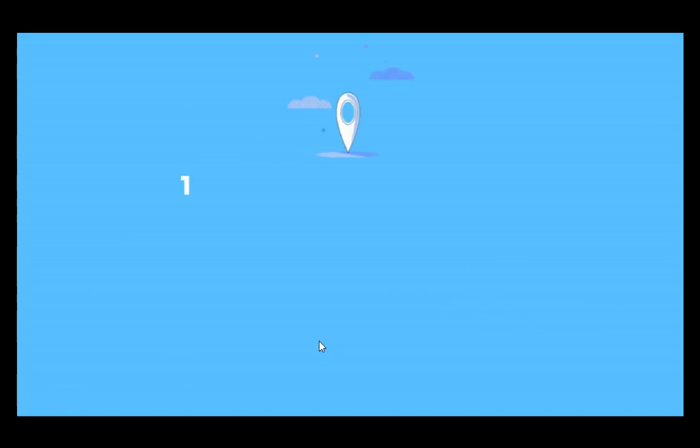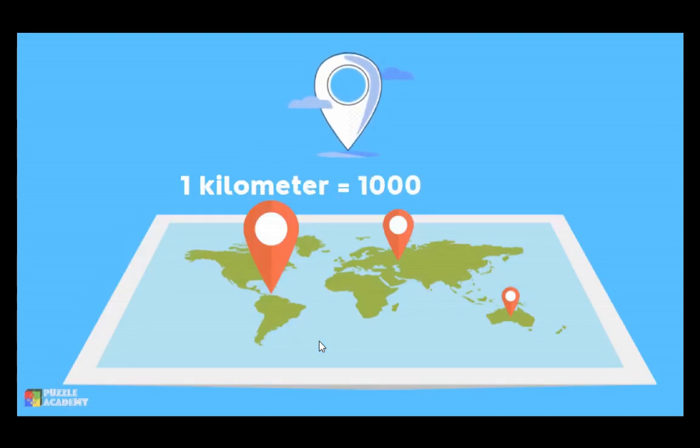A kilometer is equal to 1,000 meters. When we need to get from one place to another, we measure the distance using kilometers. The distance from one city to another or how far a plane travels can be measured using kilometers. So talagang nagagamit itong mga measurements na to, especially dito sa kilometer.